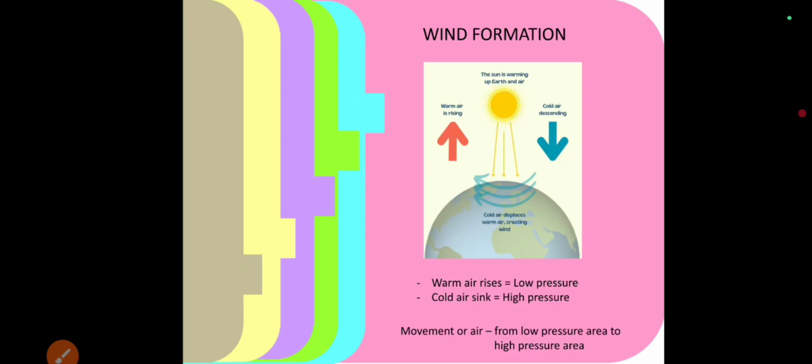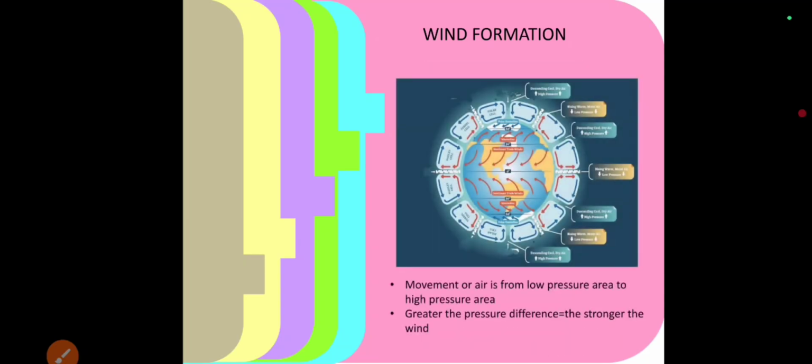To equalize the pressure difference, air starts to move from high pressure area to the low pressure area. The greater the difference, the stronger and the faster the wind is.